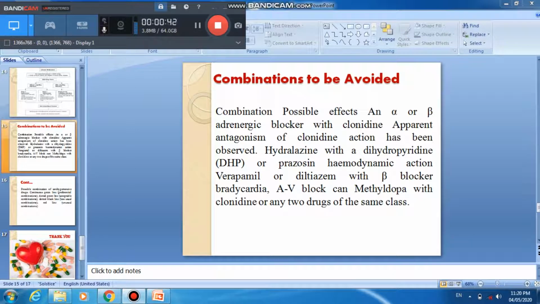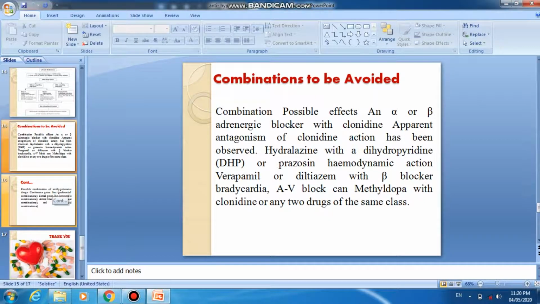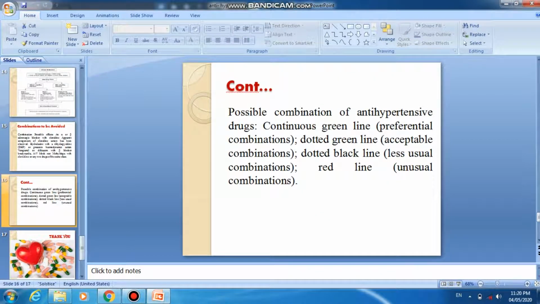Again, continuing the series: possible combinations of antihypertensive drugs. A continuous green line shows preferred combinations, a dotted green line acceptable combinations, a dotted black line less usual combinations, and a red line unusual combinations of antihypertensive agents.